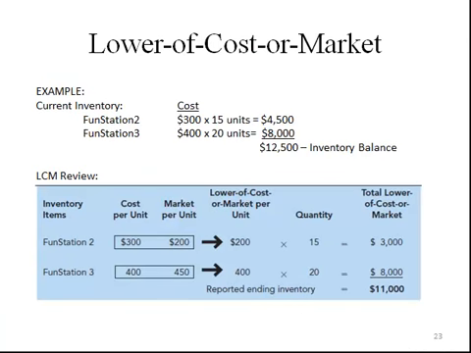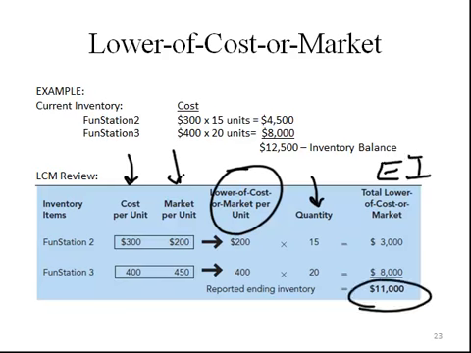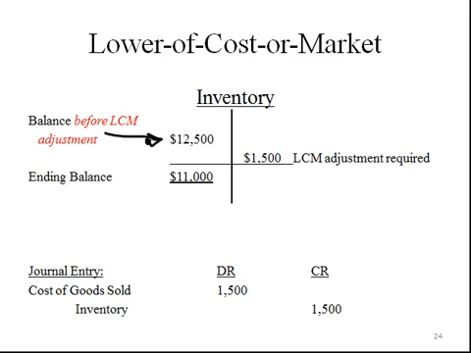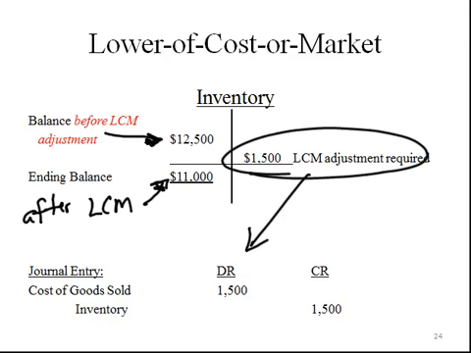Here's another visual illustration of the process I just went through. Compare cost to market, choose the lower, multiply by the quantity to get the inventory balance on the balance sheet. In T account form, before adjustment, we had a cost value of $12,500. After applying LCM, we should report only $11,000. We must make an adjustment, an expense on the income statement, and a reduction in our inventory account.